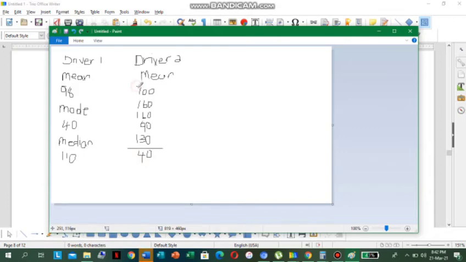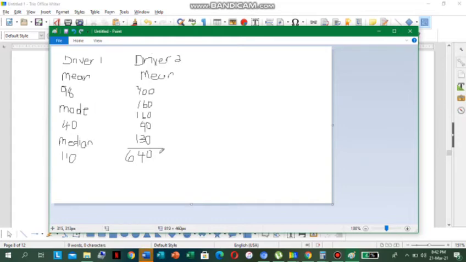Carry 2. 1 plus 1 is 2. 2 plus 1 is 3. And 3 plus 1 is 4. And 4 plus 2 is 6. So we have 640. That is not the mean yet. We don't finish with the mean yet because we have to know what?